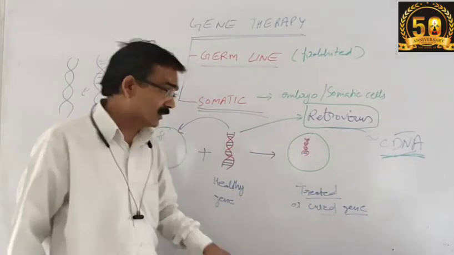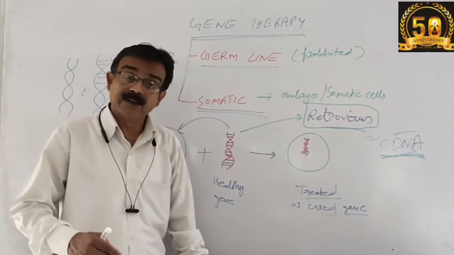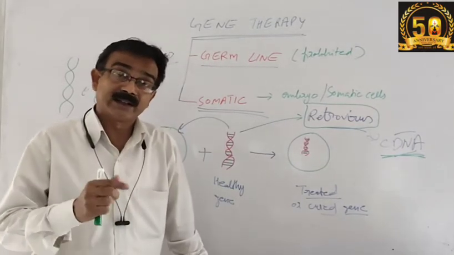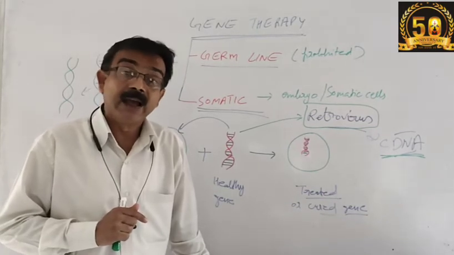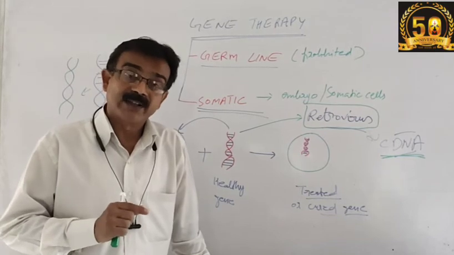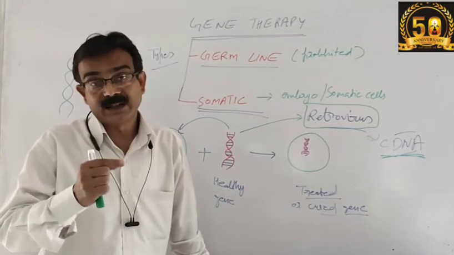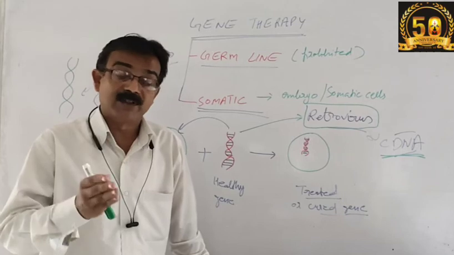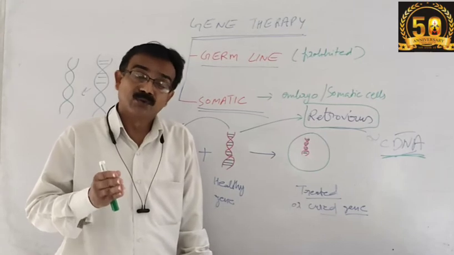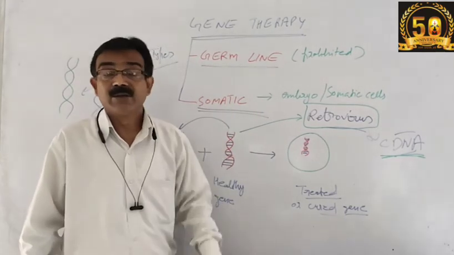So guys, this is a simple introduction to gene therapy. Next, we will discuss one disease that is cured with the help of gene therapy, and this is ADA deficiency. There is one enzyme, adenosine deaminase, that maintains immunity in our body. When this gene is deleted, not present, or defective, what happens? Our immunity is affected. So how we treat this ADA deficiency gene with the help of gene therapy, we will study next.